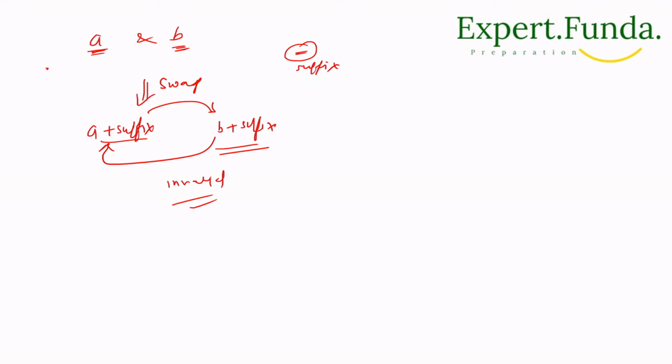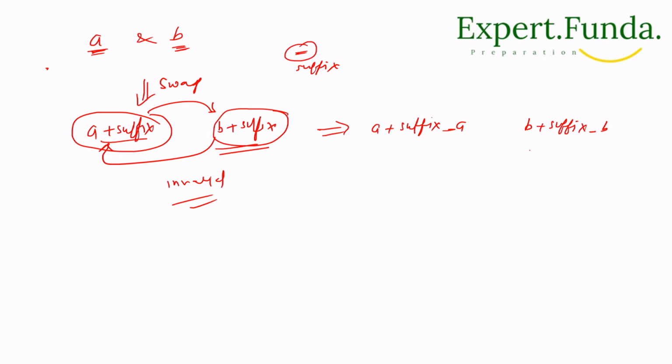Now think, since we have two words, A plus suffix and B plus suffix, right? So what will we do here? Let's suppose we consider A plus suffix, I'll take suffix underscore A. Another one we'll take B plus suffix underscore B, and these two can be swapped, right?